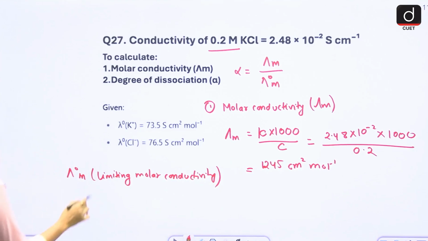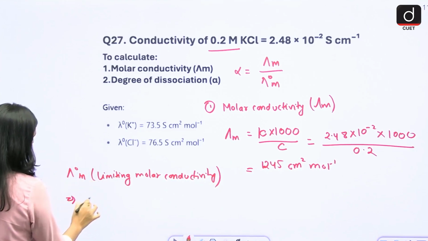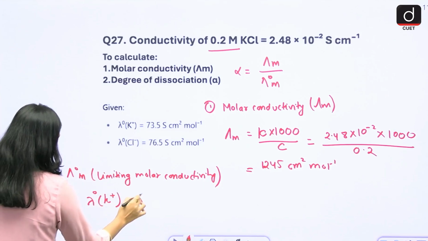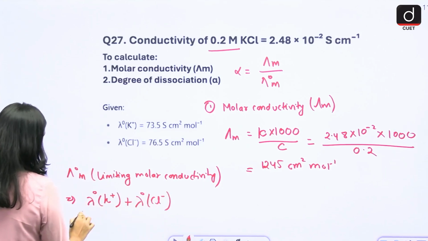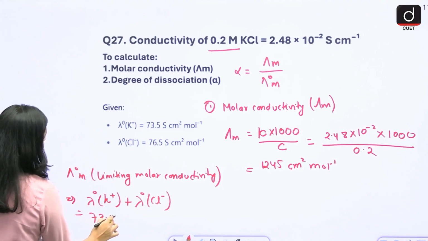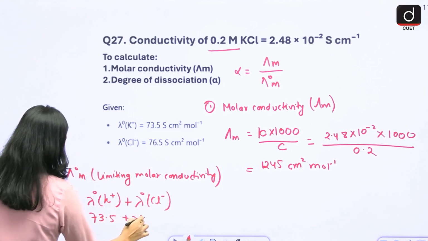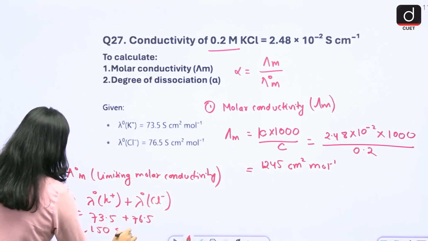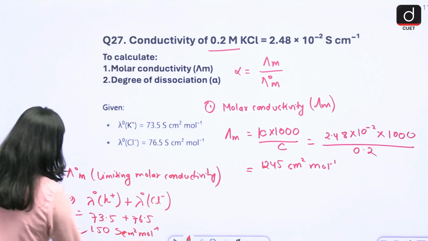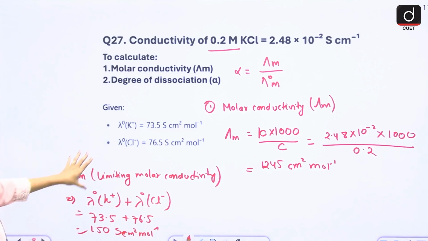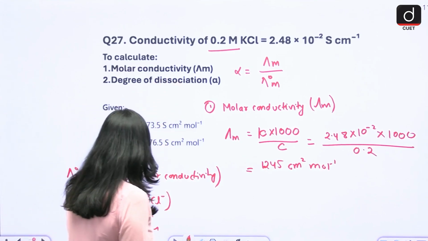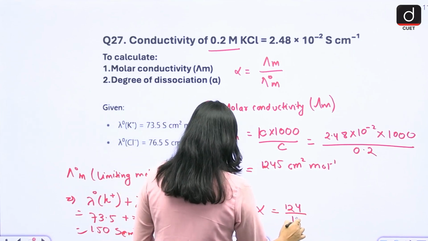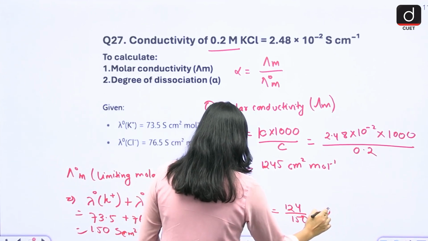So now the limiting molar conductivity is given for K plus and for Cl minus. So 73.5 plus 76.5 equals 150 Siemens centimeter square per mole. Right? So this is your limiting molar conductivity. Now you have to calculate this alpha, so simply put the value. Alpha is equal to 124 by 150. And what you will get?